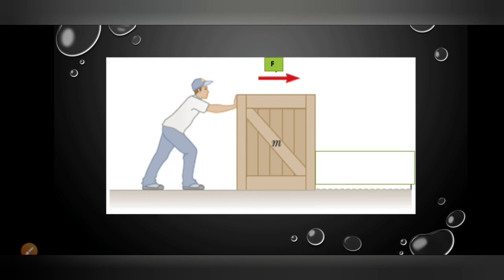It is easy to move the box when it is already in motion because the irregularities on the box do not get enough time to lock into the irregularities on the floor.